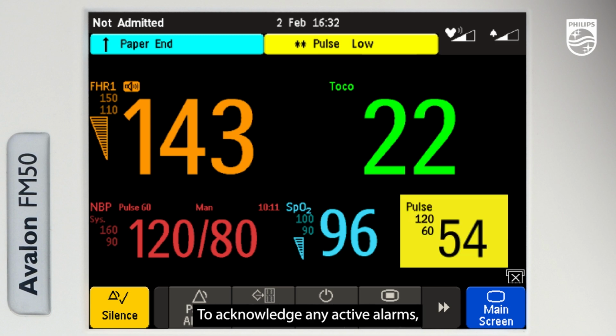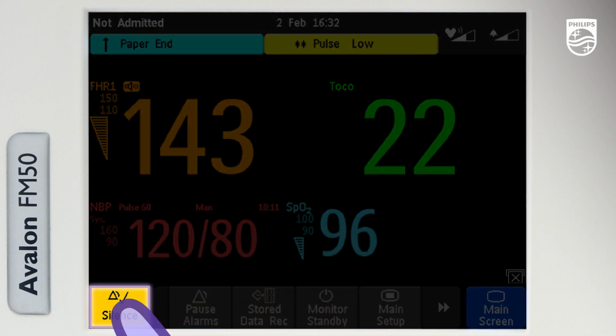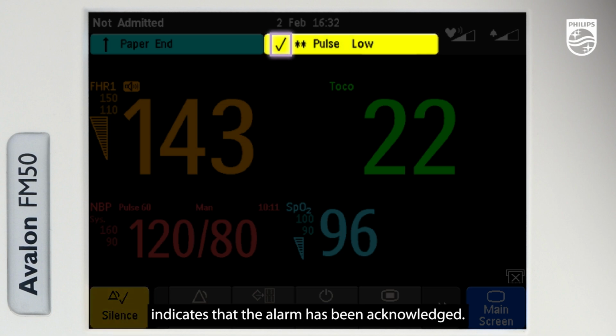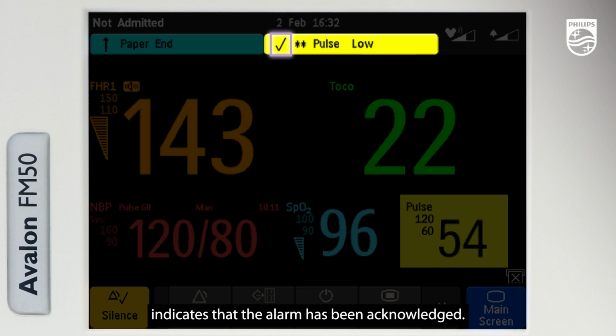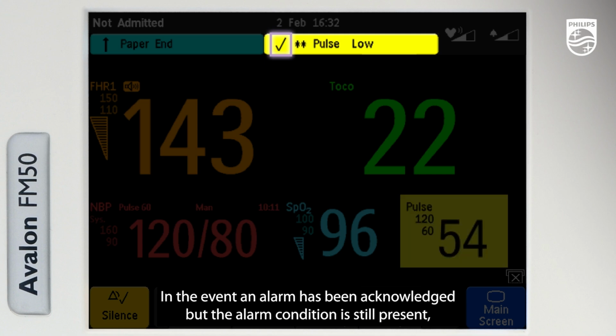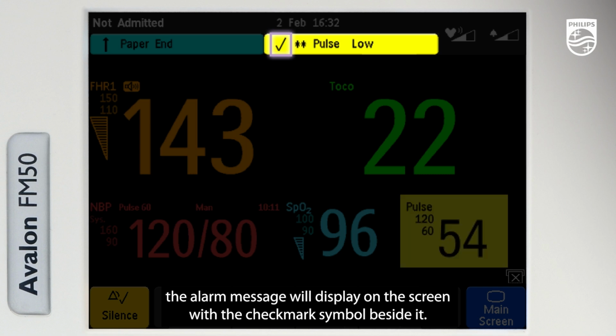To acknowledge any active alarms, select the silence key on the monitor. The check mark beside the alarm message indicates that the alarm has been acknowledged. In the event an alarm has been acknowledged but the alarm condition is still present, the alarm message will display on the screen with the check mark symbol beside it.